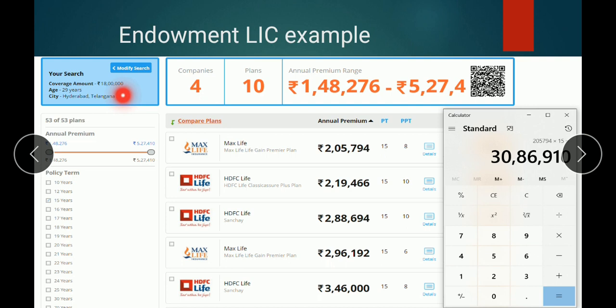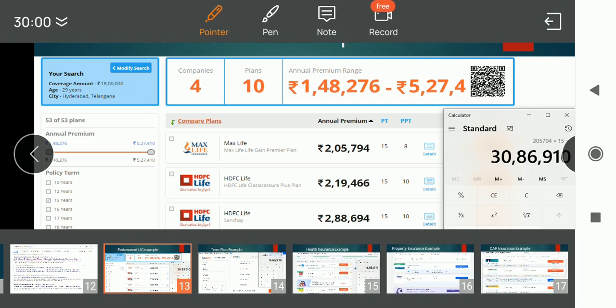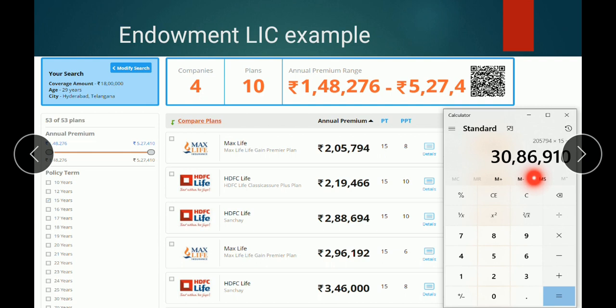Here the coverage amount is 18 lakhs, but I need to pay 30,86,910 for the entire period of 15 years. But in this endowment LIC policy, I will get a maturity amount after the completion of 15 years. The maturity amount will be given by LIC with an interest rate ranging from 8% to 11%.